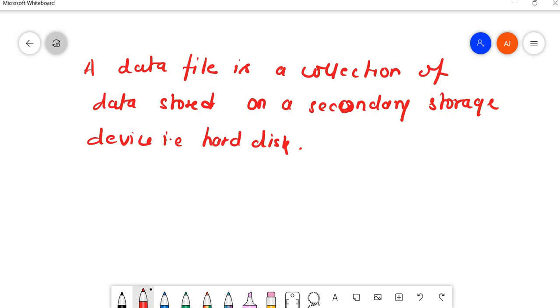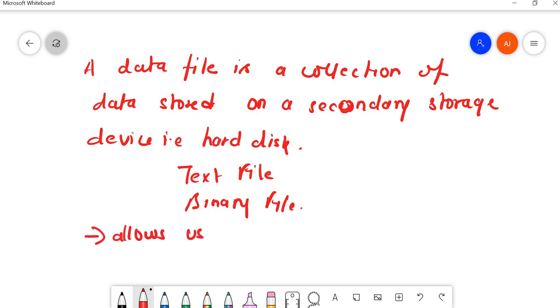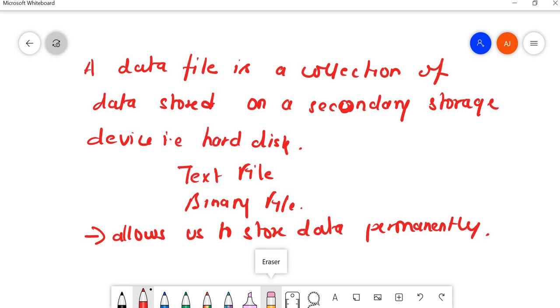Fine. So there are two types of file: text file and binary file. A data file allows us to store the information permanently. Fine. So I think this is more than enough. They asked this question for 2 marks, and there is a continuation of programs, but today I am just discussing the theory portion. So this can be asked for 2 marks and this is more than enough for a 2 marks question.